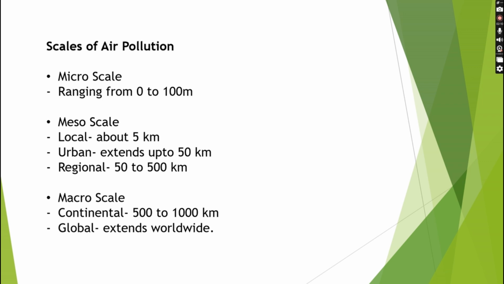Examples of mesoscale air pollution are photochemical smog, visibility effects, exposure to traffic, or acid rain taking place in a certain area. And the macro scale is a continental or global event. Continental spreads from around 500 to 1000 kilometers, while global extends worldwide. An example of macro scale is global warming, which we see today is rapidly rising. Also, ozone depletion is one of the macro scale air pollution.